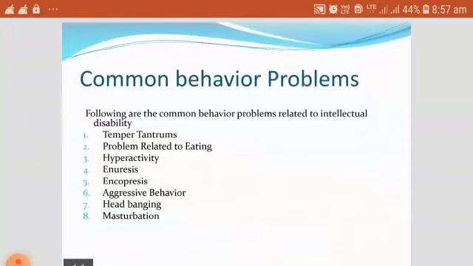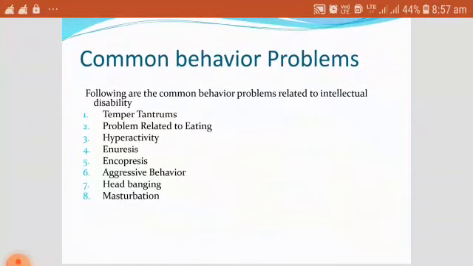Some common behavior problems found in children with intellectual disability are temper tantrums, problems related to eating, hyperactivity, anorexia and pica, aggressive behavior, head banging and masturbation. These are the common behavior problems which have been seen in children with intellectual disability.